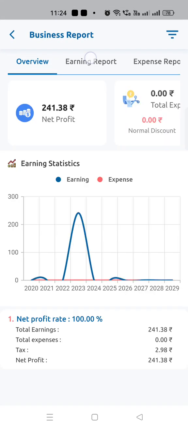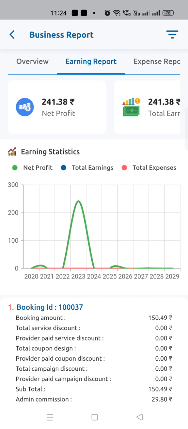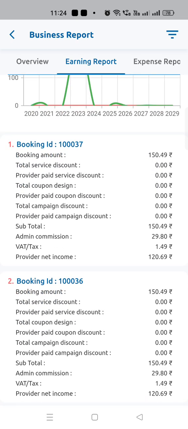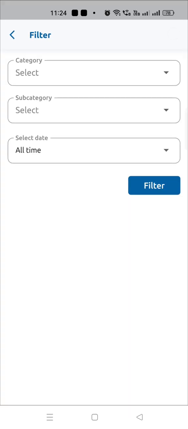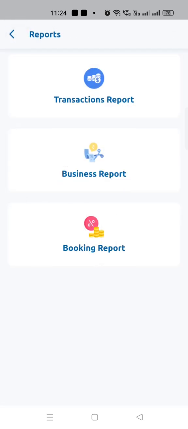He can also see different reports like earning report, overview, and much more. He can see how much earning he has made in every booking like this. He can also see his expense report and much more. Right now you are having only limited queries here. That's why you are seeing limited data.